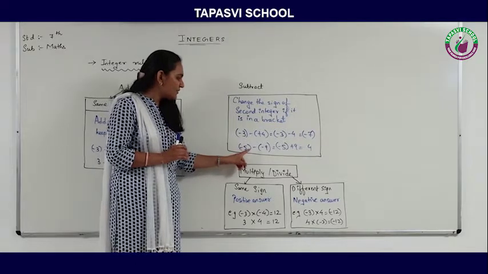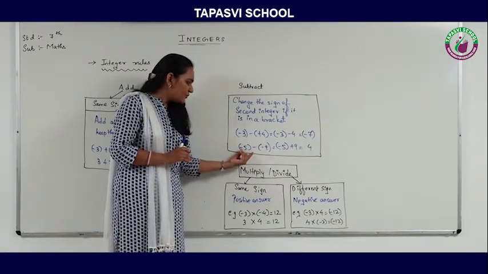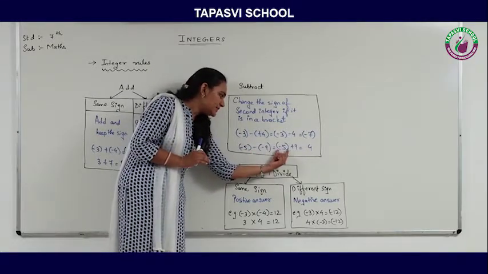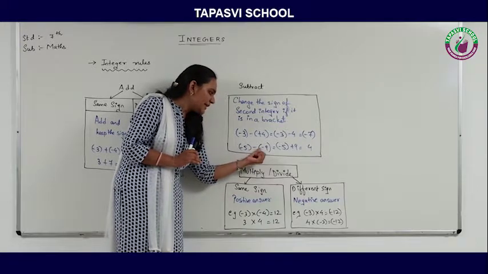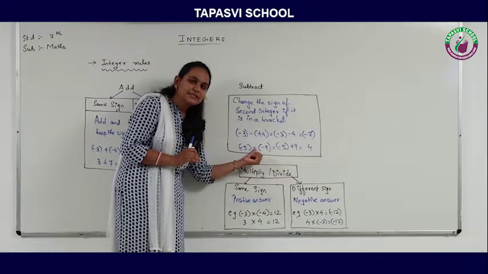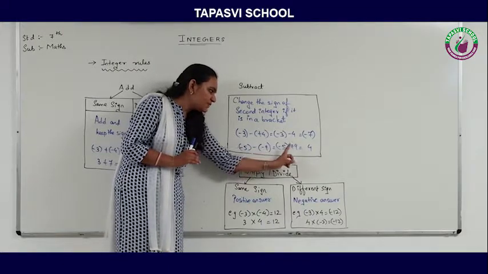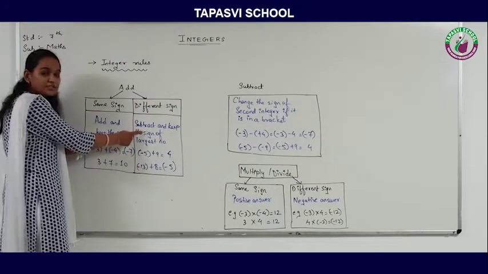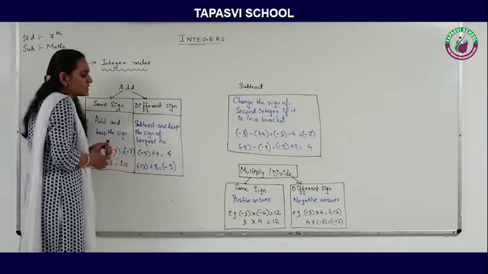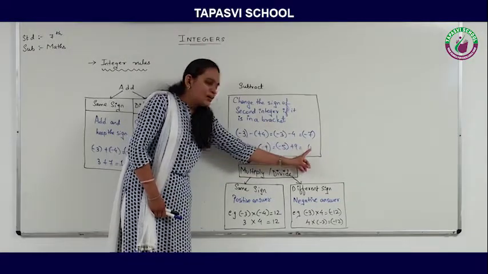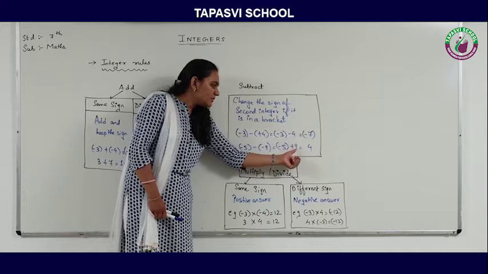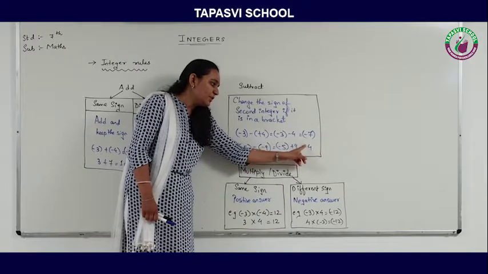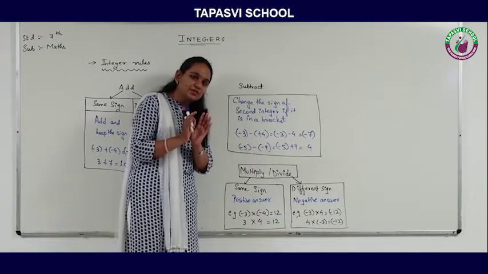Next question is minus 5 minus 9. So we will not disturb the first integer, we will keep it as it is. So minus 5 we will take as it is. Now we will change the sign of the second integer, that means 9, because outside which sign is there? Negative sign is there. So minus will become plus. Now both are having different signs. So different sign means first subtract them and keep the sign of the largest number. So 9 minus 5 becomes 4, right? And out of these two numbers, which one is the greater one? 9. So we will keep the sign of 9 with this answer, that is plus. We never show the plus sign here, right? It is considered as a positive integer only.